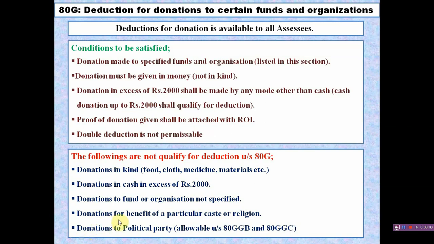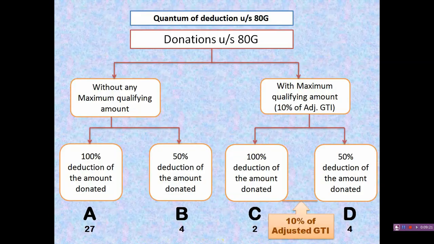Next, if a donation is made for the benefit of a particular caste or religion, such a donation is also not qualified for deduction. And the last one is donations to political parties. Donation to a political party is allowable as a deduction under section 80GGB for companies and 80GGC for others, but it is not qualified for deduction under section 80G. These are the conditions, and the donations which are not qualified for deductions.